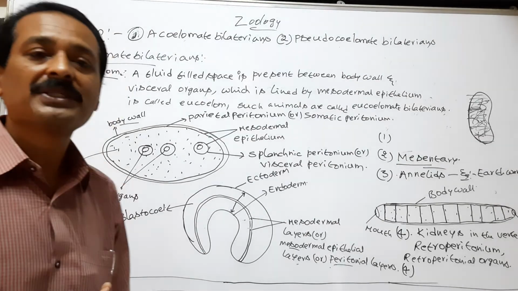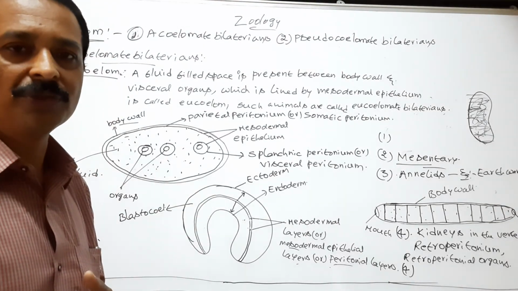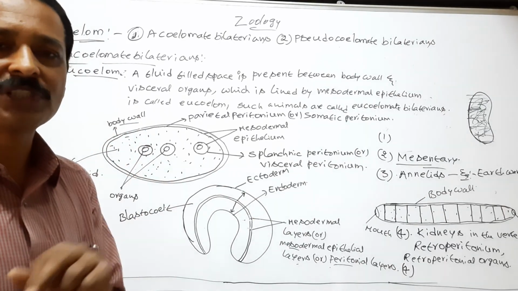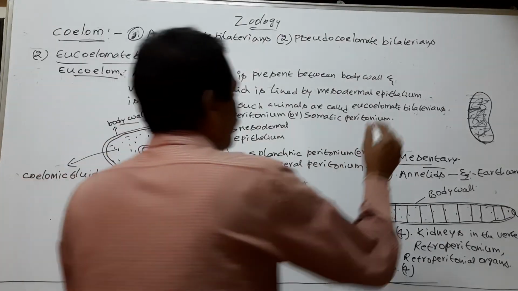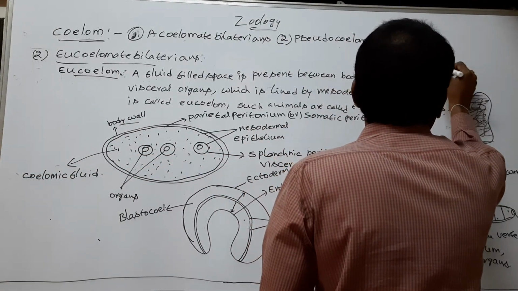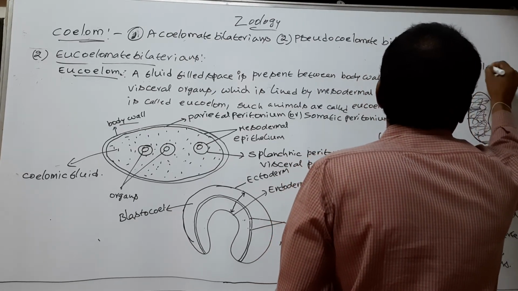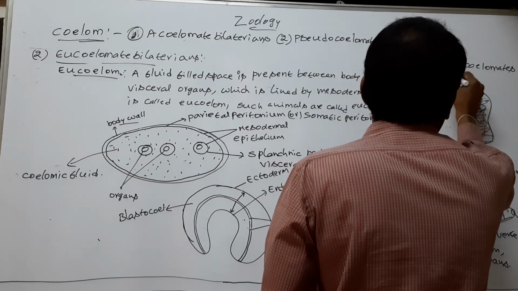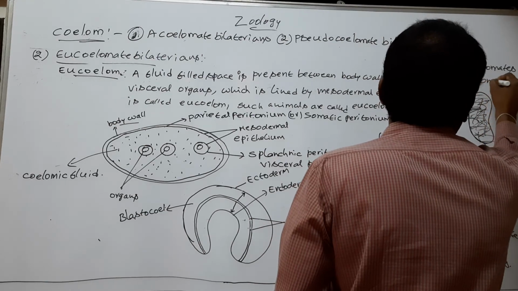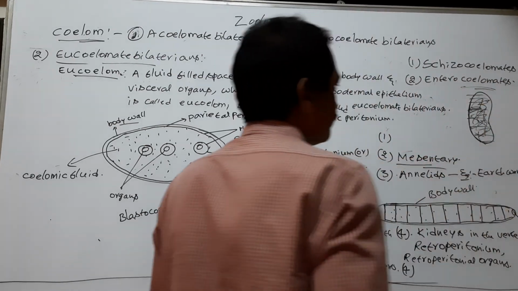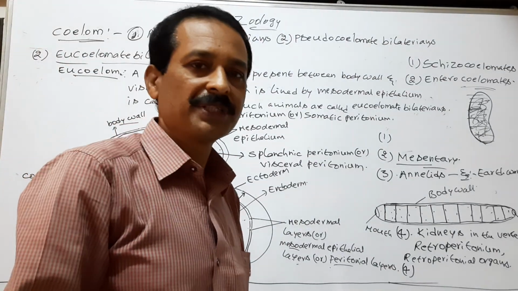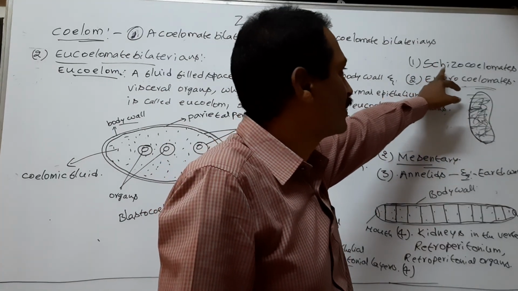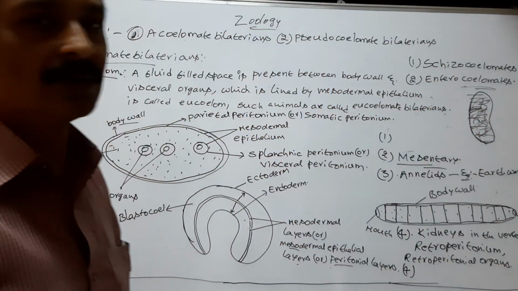Based on the mode of formation of true coelom, or eucoelom, the eucoelomates are divided into two types: schizocoelomates and enterocoelomates.